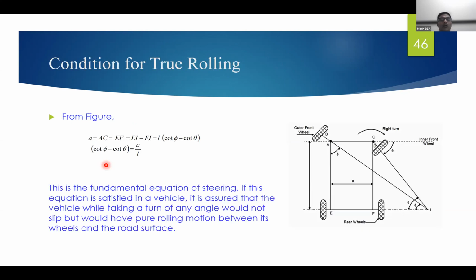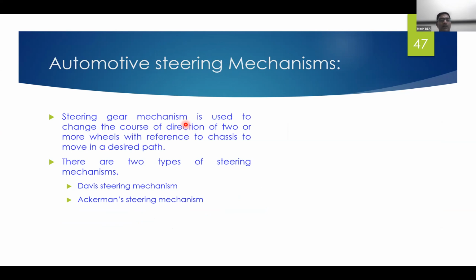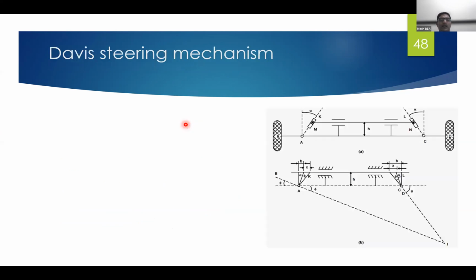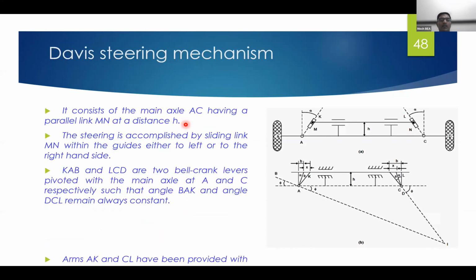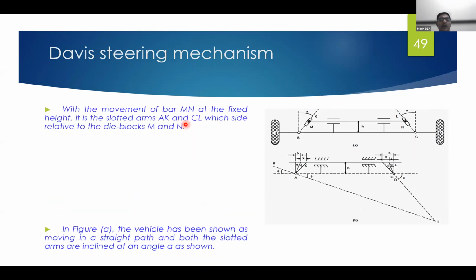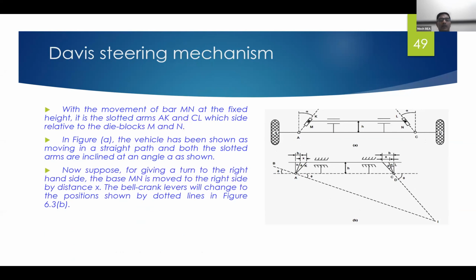Okay, now I'm stopping here. Next time I will take the automotive steering mechanisms, Davis and Ackermann, which we are going to complete, and afterwards numericals will be solved.